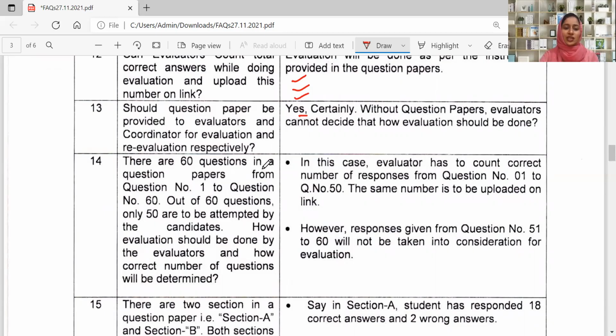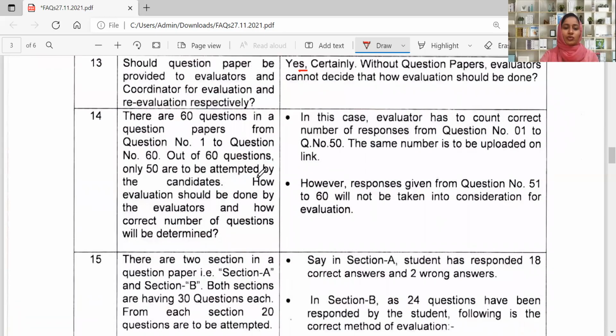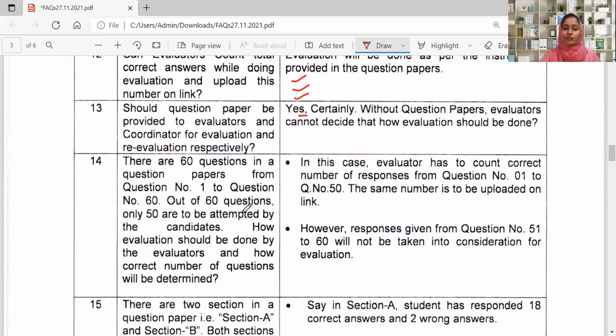Now the next question is, there are 60 questions in the question paper, from question number 1 to question number 60. Out of 60 questions, only 50 are to be attempted by the candidates. How should evaluation be done by the evaluators and how will the correct number of questions be determined? In this case, the evaluator has to count the correct number of responses from question number 1 to question number 50. The same number will be uploaded on the link provided. Responses given from question number 51 to question number 60 will not be considered for evaluation.